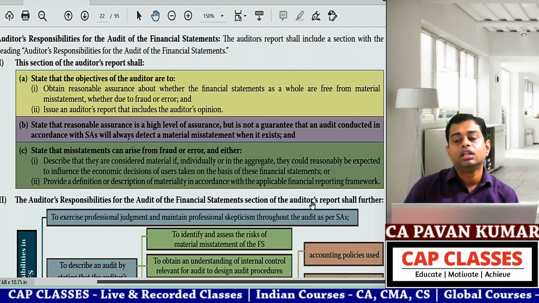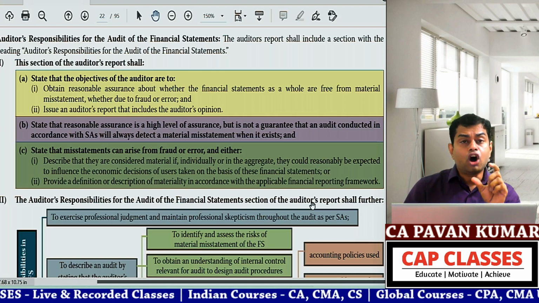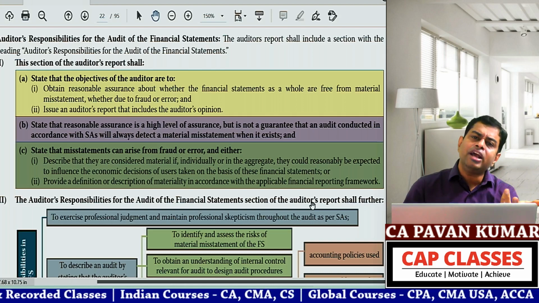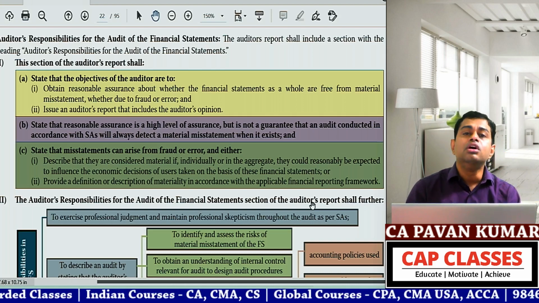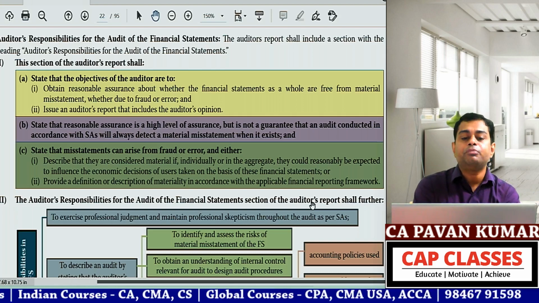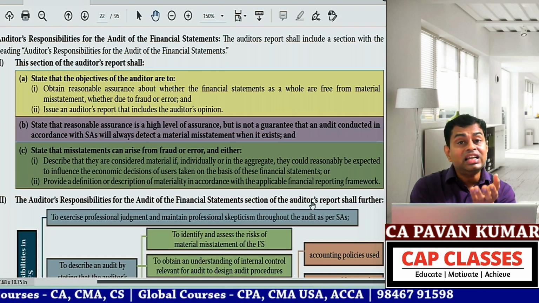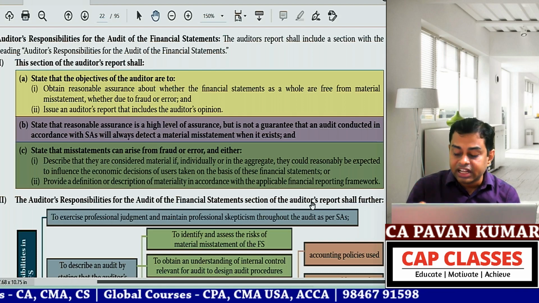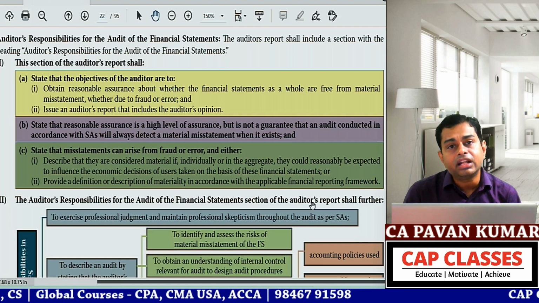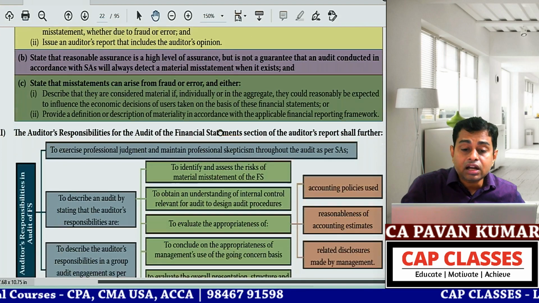What is this? In so many places you use the word material. So what is materiality? What is a material item? The user of the financial statements may not know. So ICAI is asking you, do you know what materiality is? Are you giving an audit report? Then explain the situation where an item is considered material individually or in aggregate. Overall materiality, individual item materiality. Please explain that. That's all. Then go to part 2.